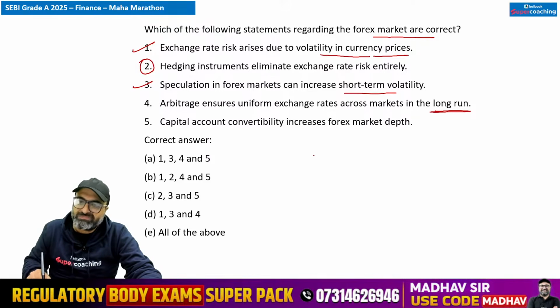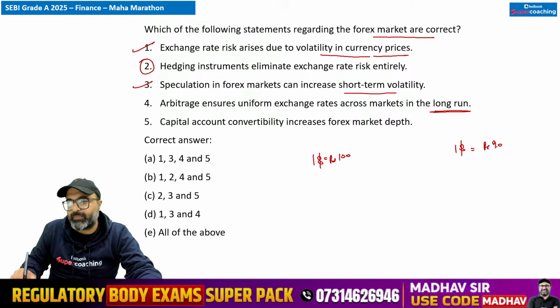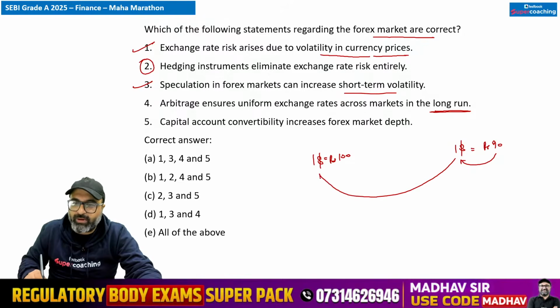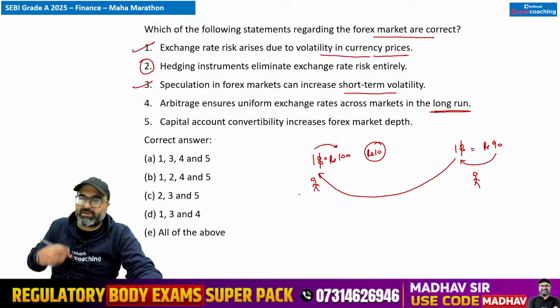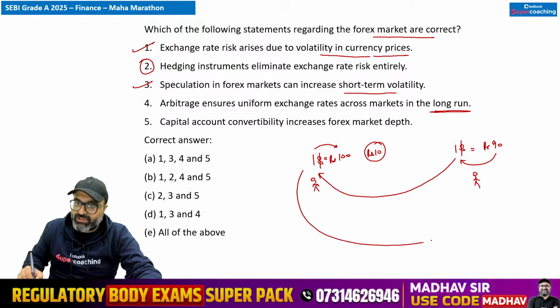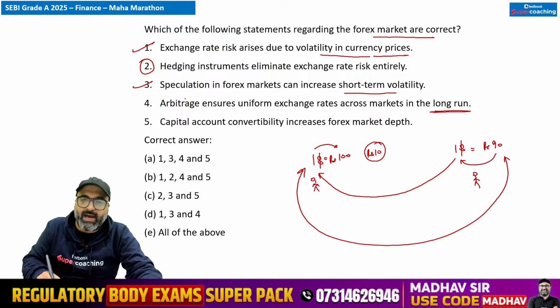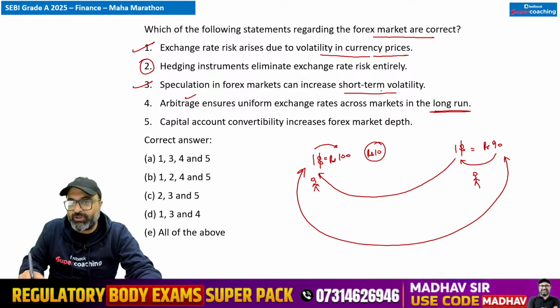Arbitrage का मतलब क्या होता है? एक market में $1 is equal to 100 rupees. दूसरी मार्केट में $1 is equal to 90 rupees. तो एक बंदे ने क्या किया, 90 रुपए में $1 खरीदा और उसी $1 को दूसरी मार्केट में 100 रुपए में बेच दिया. And that individual who has purchased from here, who has sold in the different market, has earned a profit of 10 rupees, and that was possible because of the difference in the exchange rate. But over the period of time, this exchange rate will minimize in order to avoid the arbitrage. So arbitrage ensures uniform exchange rates.